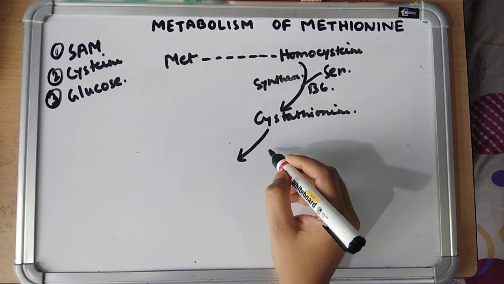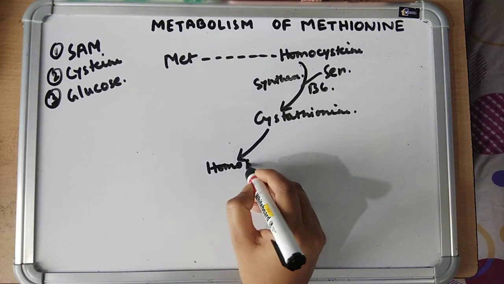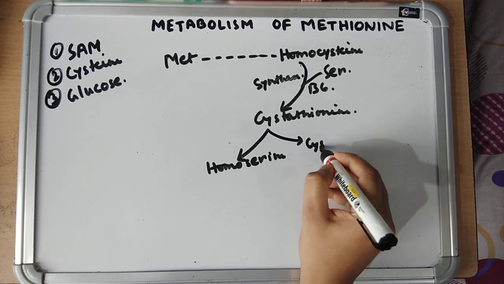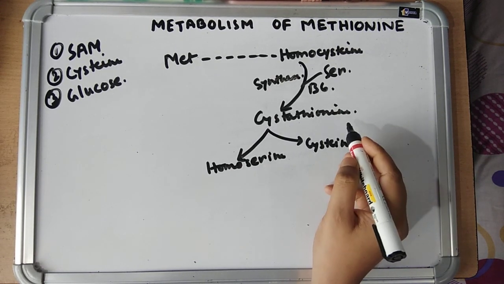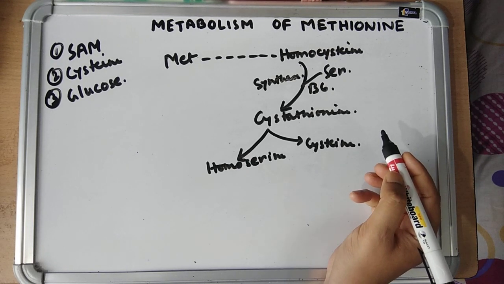Cystathionine is converted into homoserine and cysteine by the enzyme cystathionase or cystathionine gamma lyase.